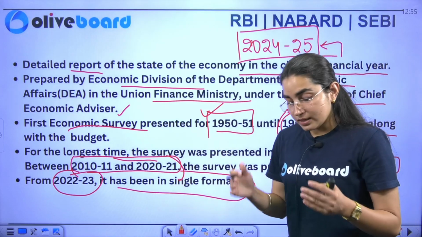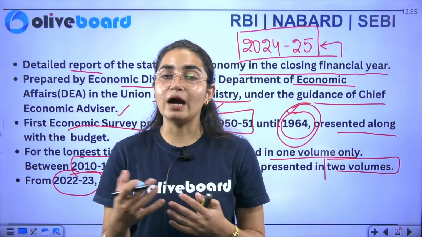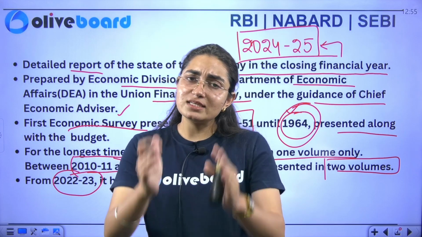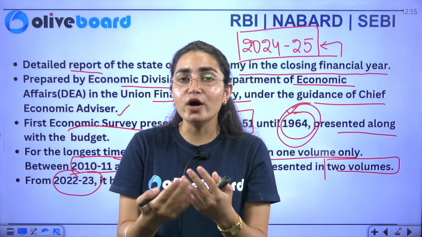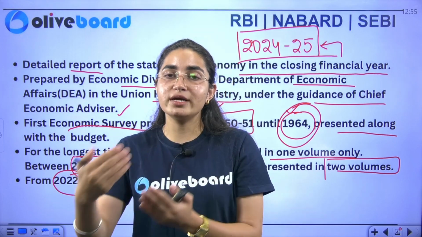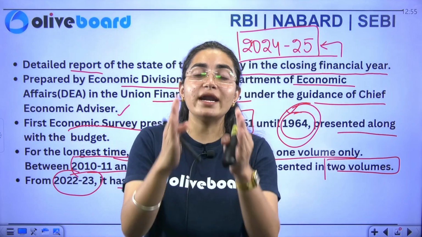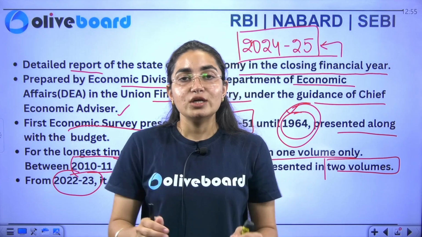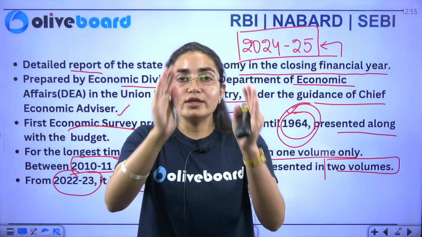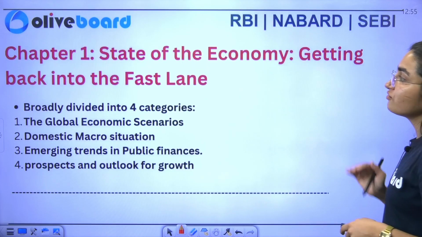So the survey that we are going to discuss in the entire coming chapters is this particular one volume only. Okay, whatever you have downloaded, I'm very sure that you could have gone through the entire survey. That is entirely one volume. There are no two volumes that give separate data for different sectors. Entire sectors are subsumed into one volume only.